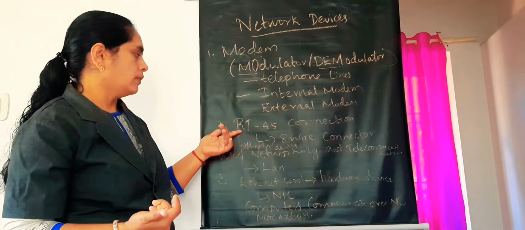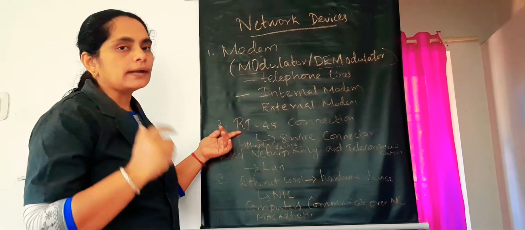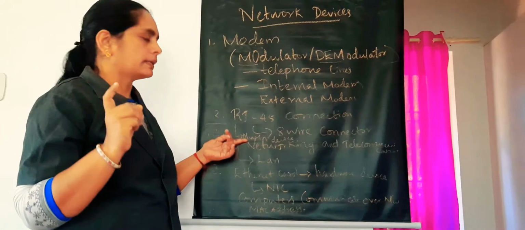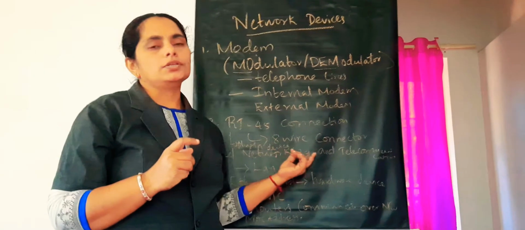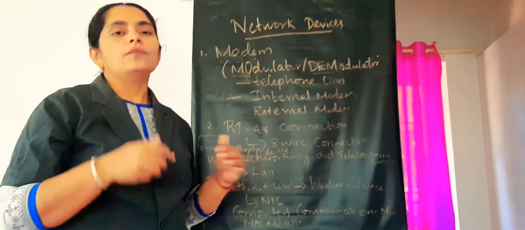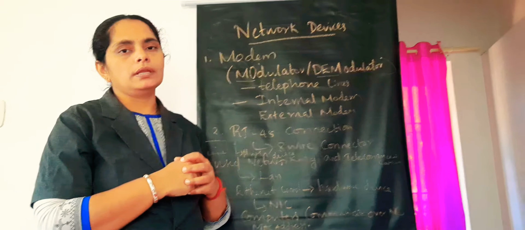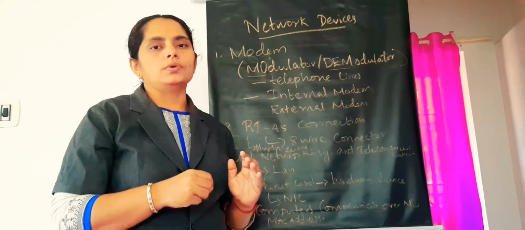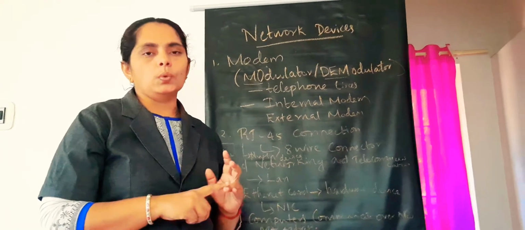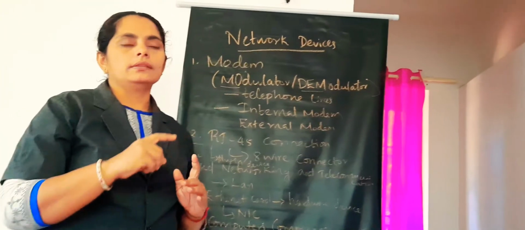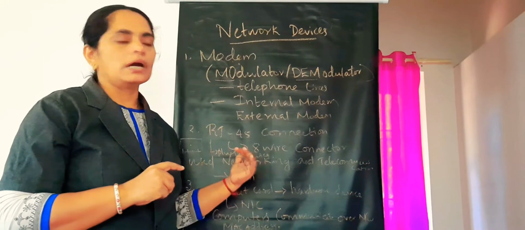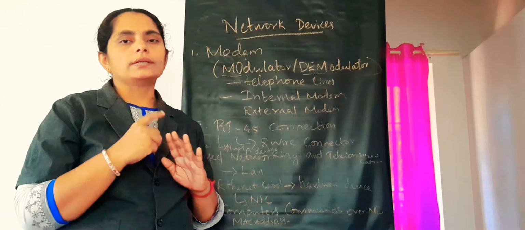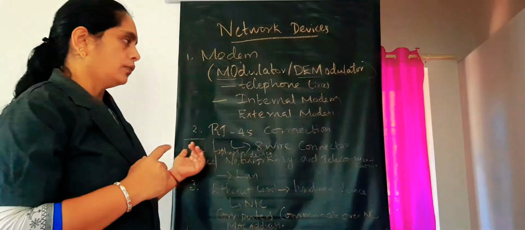We are using the RJ45 connector to connect the 8 wires. It is a plug-in device used to connect in a network, and mainly it is used in networking and telecommunication technology. Where are we using this RJ45? Mainly for LAN. What do you mean by LAN? Local area network, in an office, a school, or simply a building where we want to connect computers, we will use the RJ45 connector. That is nothing but an 8-wire connector used to connect 8 wires.